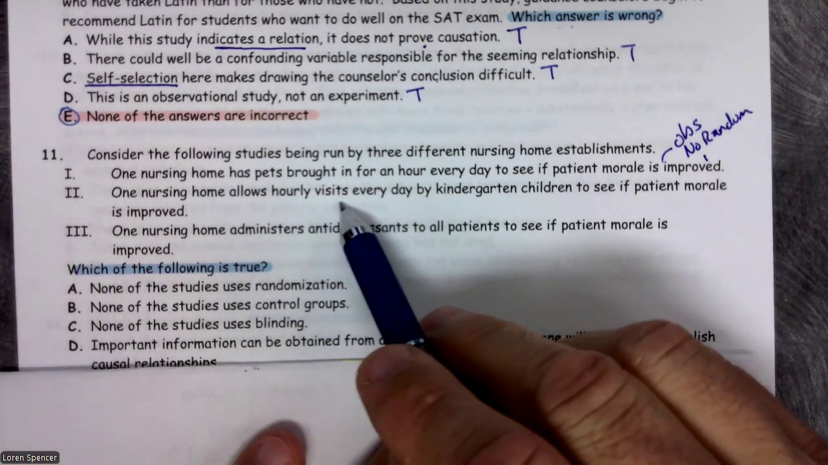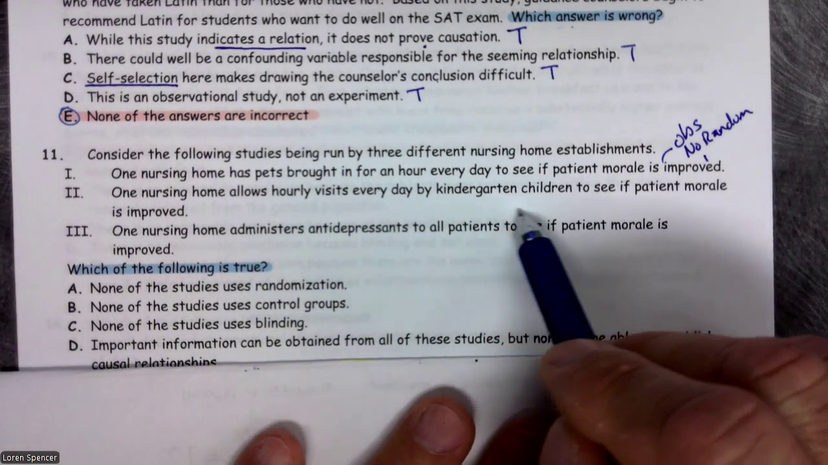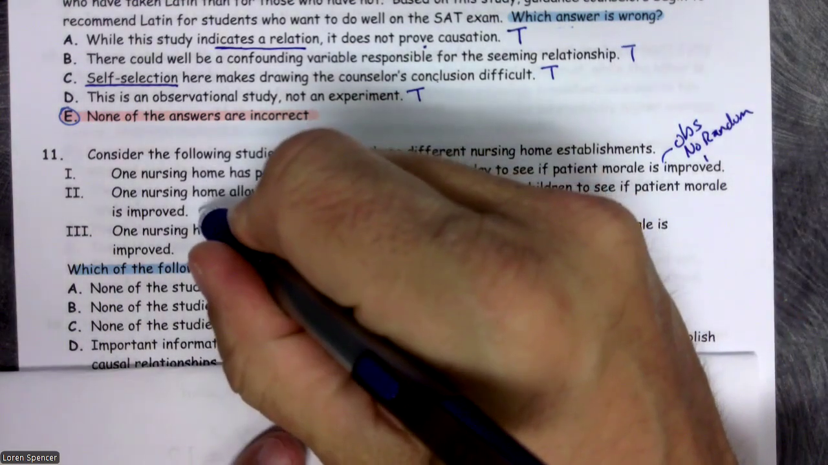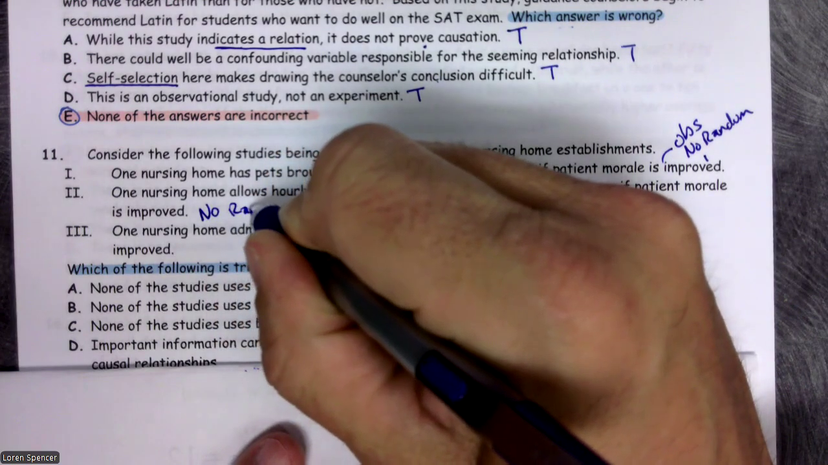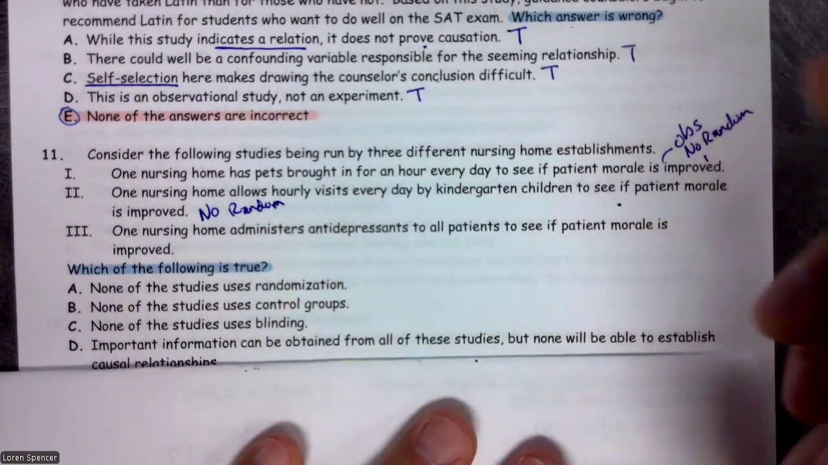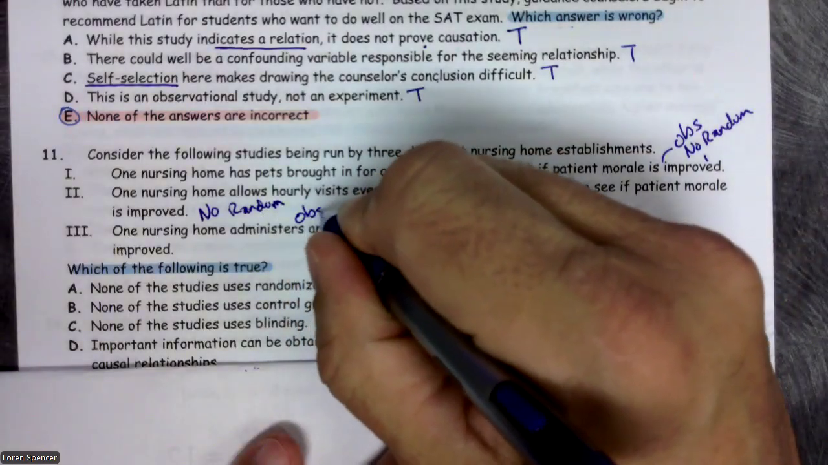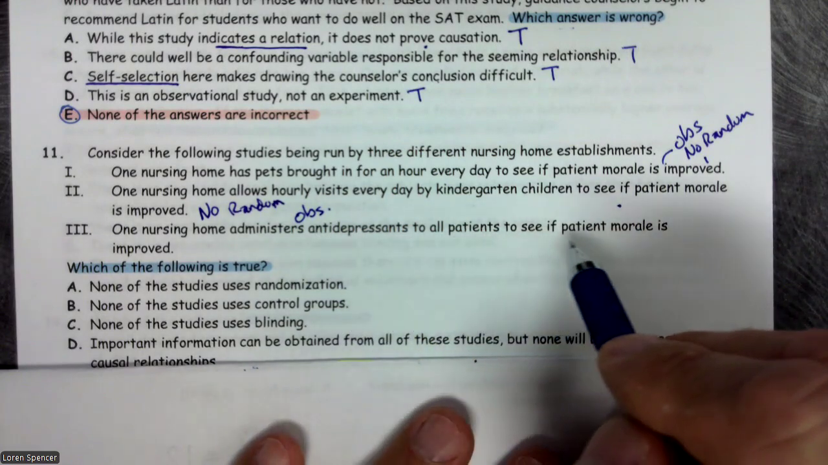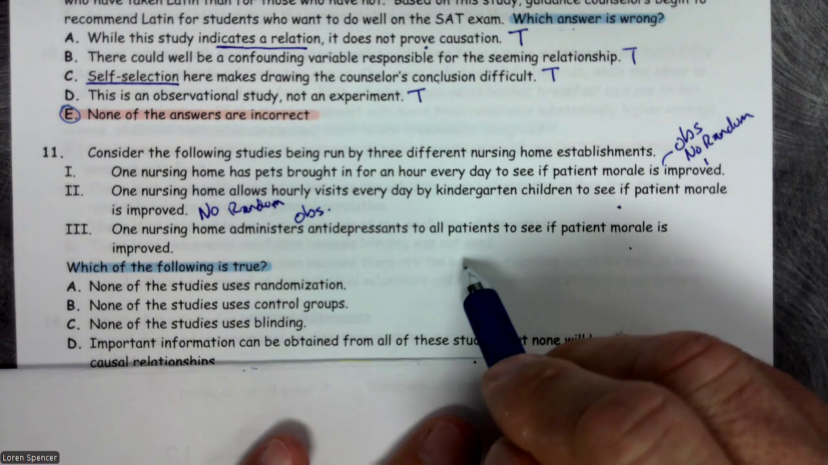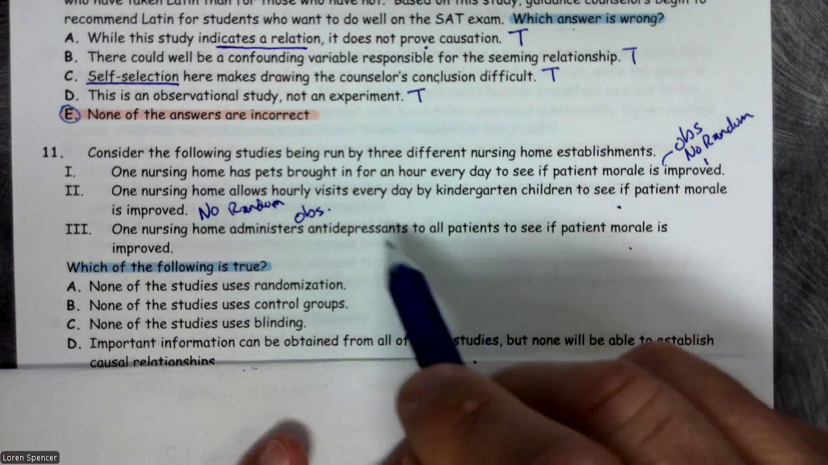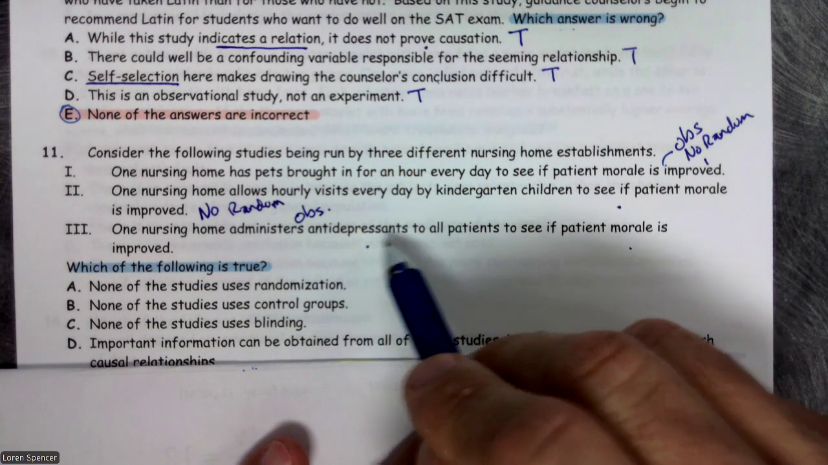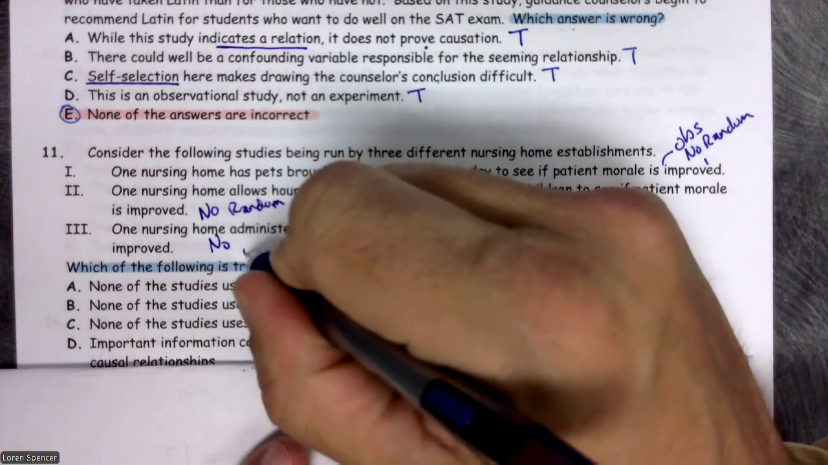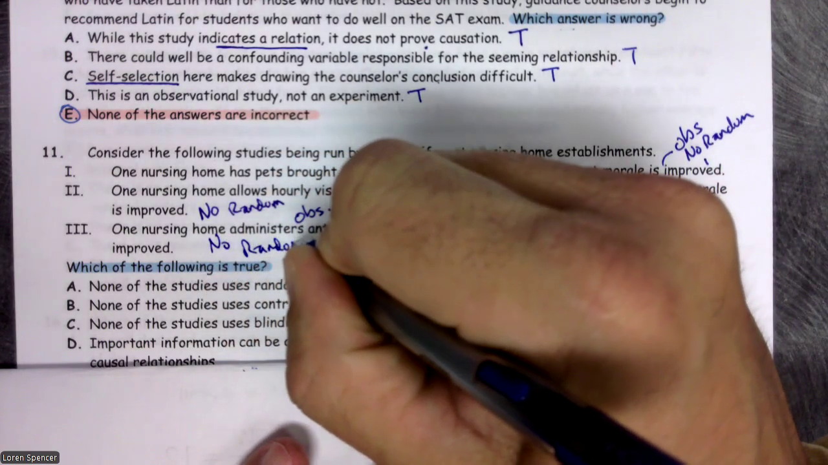One nursing home allows hourly visits every day by kindergarten children to see if patient morale is improved. Oh, that's really nice too. There's no random assignment. This is an observational study. One nursing home administers antidepressants to all patients to see if patient morale is improved. Good. Over medicate them. Great idea. Is there a random assignment? No, it was assigned to all. So no random assignment. So this is an observational study.